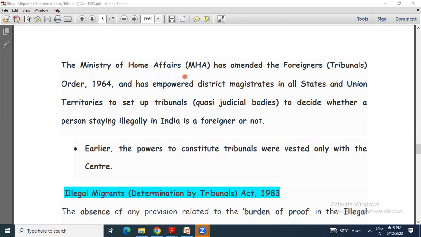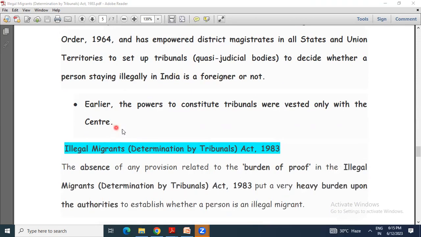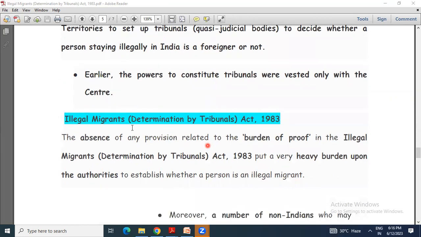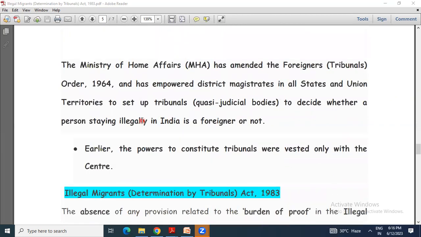The Ministry of Home Affairs has amended the Foreigners Tribunal Order 1964 and has empowered the district magistrates also to set up tribunals to decide whether a person is staying illegally in India or not. Now, let's এইখিনি জনাৰ পাছত আপোনালোকে কি গম পালে? Foreigners Act 1946, Foreigners Tribunals Order 1964 amended in 2019.